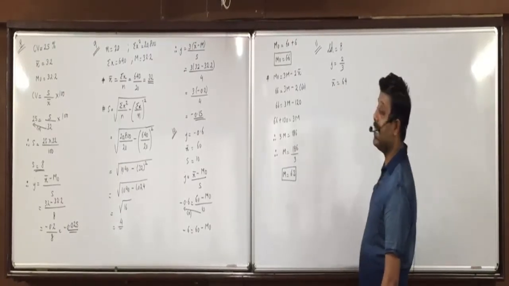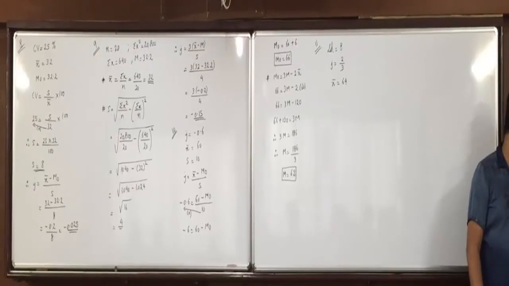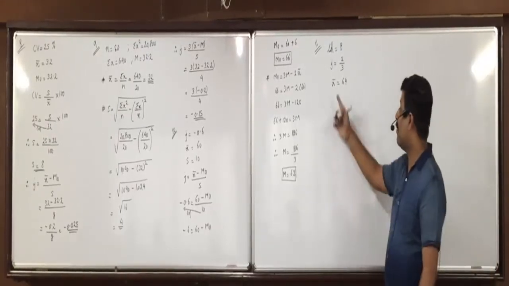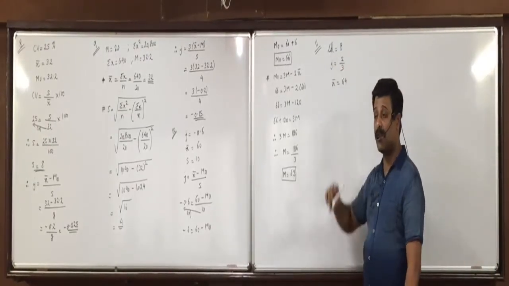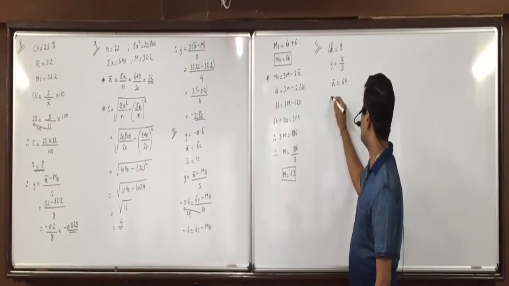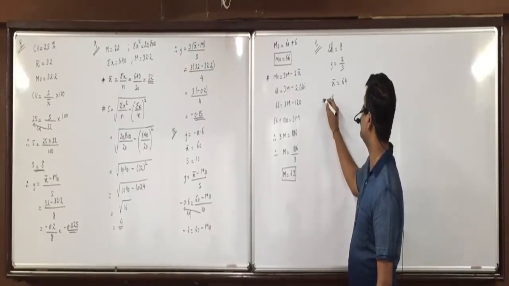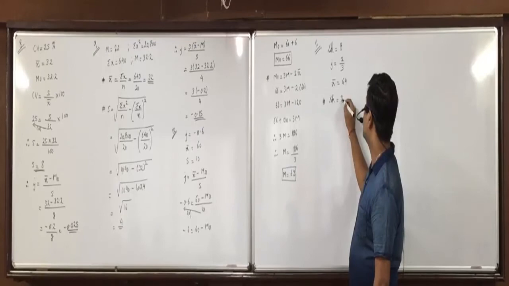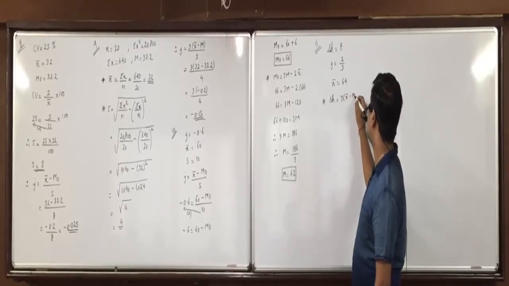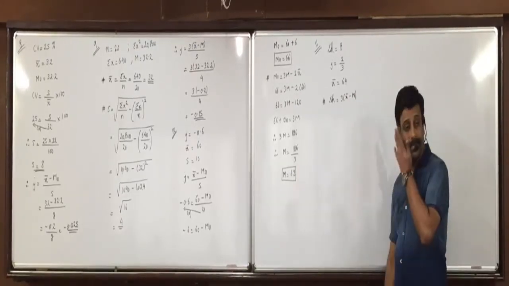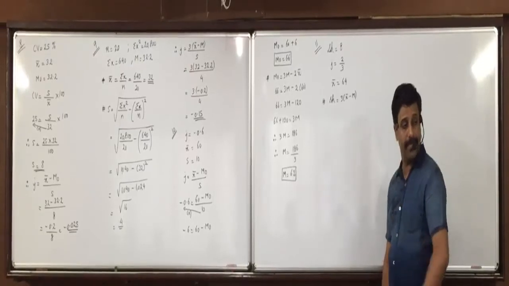They say find median and coefficient of variation. First of all, median we can find directly by applying the skewness formula. What is the formula of skewness we will apply to find median? Sk is 3 into X bar minus M. So we can get median from this formula.